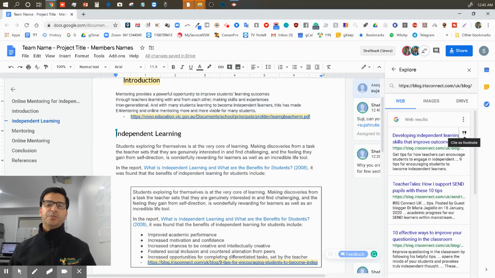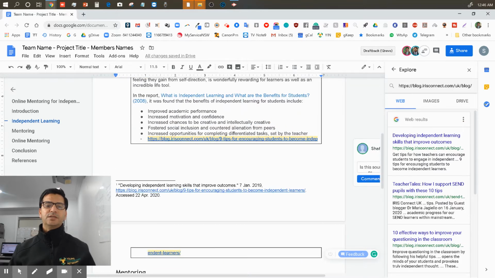And look at that, a new button came in. It's called citation. Cite as a footnote. So I click on it. Wherever my cursor is, it will make it a footnote. As you can see now, it's according to the APA, I think as an APA standard.